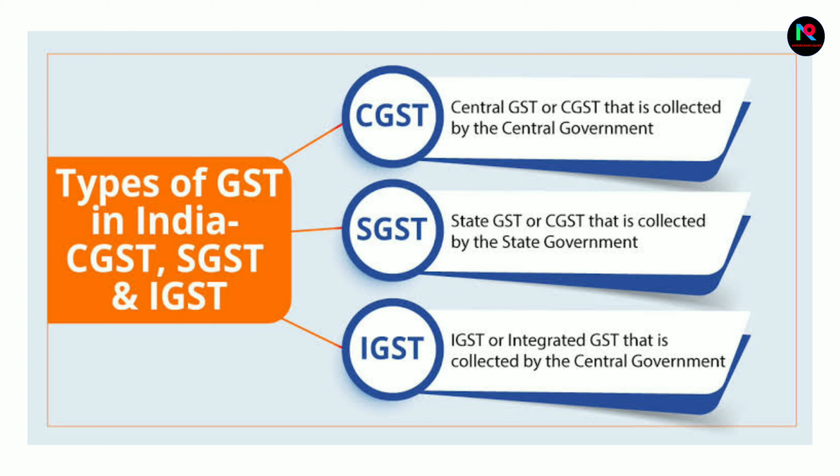GST is of three types: Central GST, State GST, Integrated GST. In both Central GST and State GST, the taxes are collected on the sales of goods and services within the state, and the taxes are shared equally by the central and state governments. In Integrated GST, the sales of goods and services occur between two states. Taxes collected by it are taken by the central government.